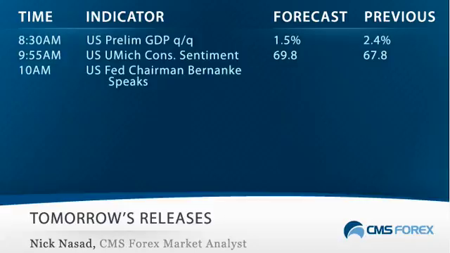In the North American session, we get the second version of second quarter GDP, and as I mentioned, we are expected to see the annualized rate revised lower to 1.5% from 2.4% in the advanced version. Also on tap will be the UMich consumer sentiment, the final version for August, as well as Fed Chairman Bernanke's speech at the Jackson Hole Symposium.